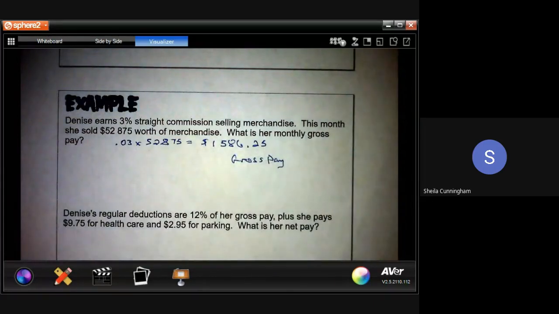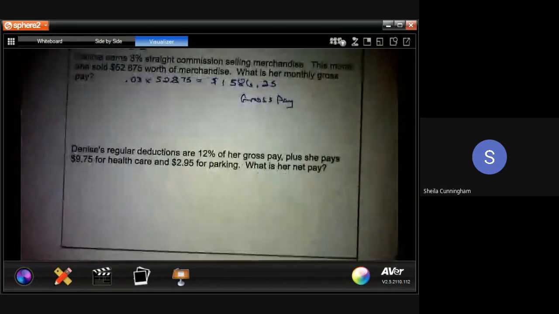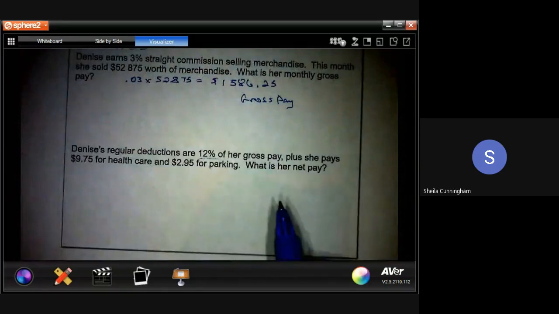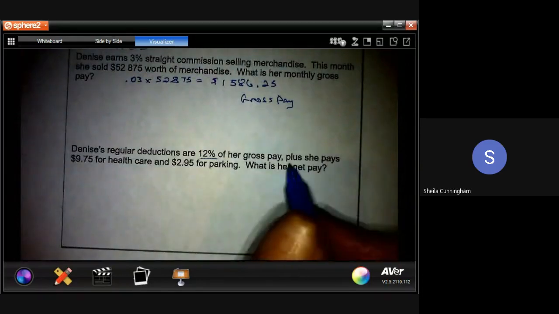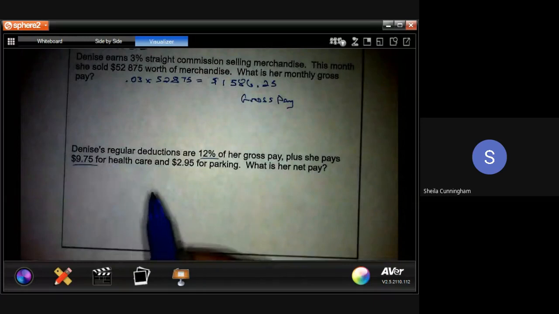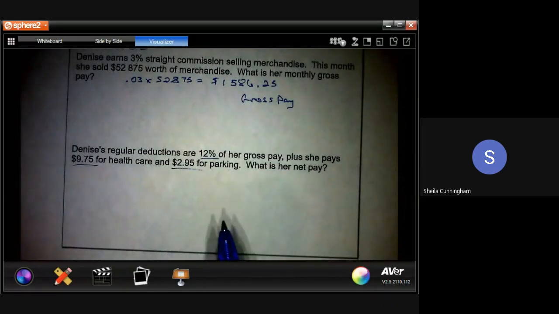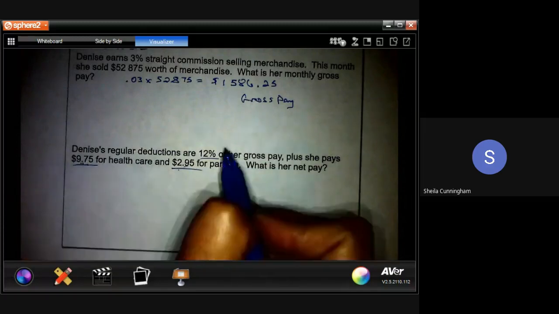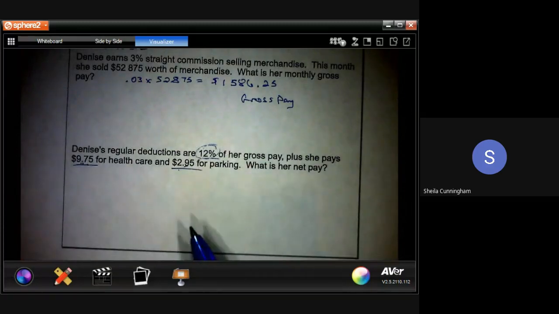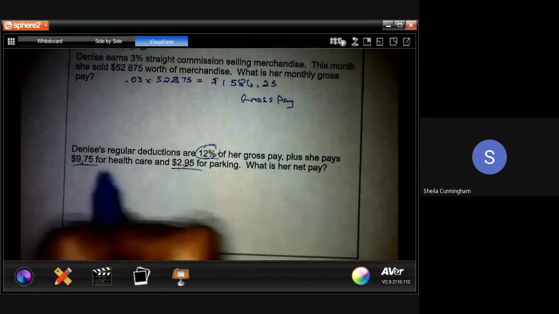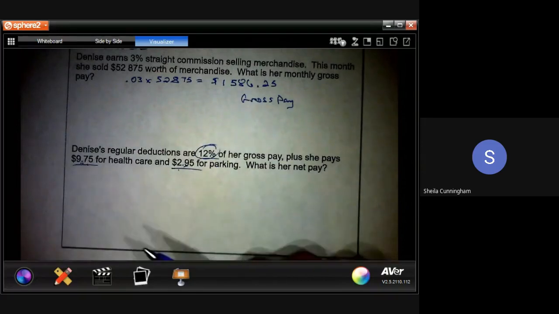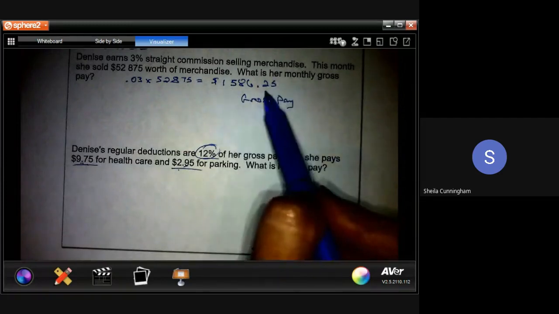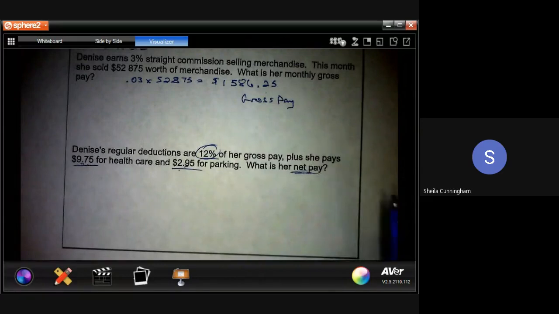So the second part of this then gets into her actual deductions. So again, we look at deductions of 12% for her, just her regular deductions. She also pays $975 for healthcare, and she pays $295 for parking. So these deductions are already in dollars. This one is still in percentage. So we want to convert this percentage over into dollars as well, so that we can find out what her total deductions are, so that we can take them away from her gross pay to figure out what her net pay is.